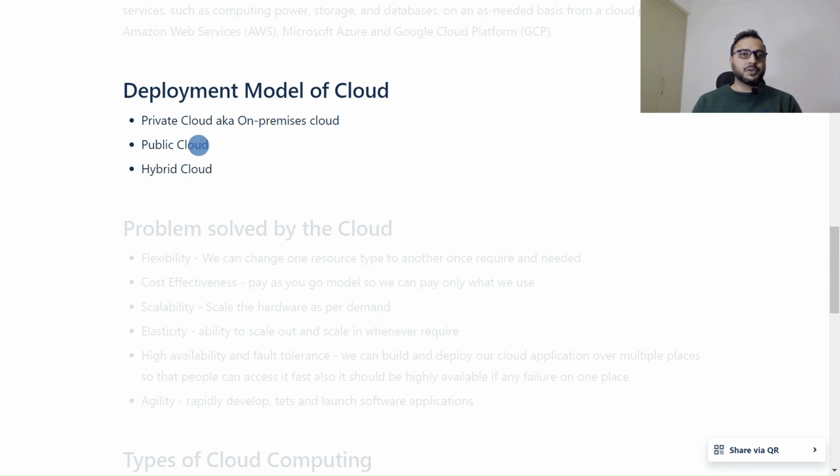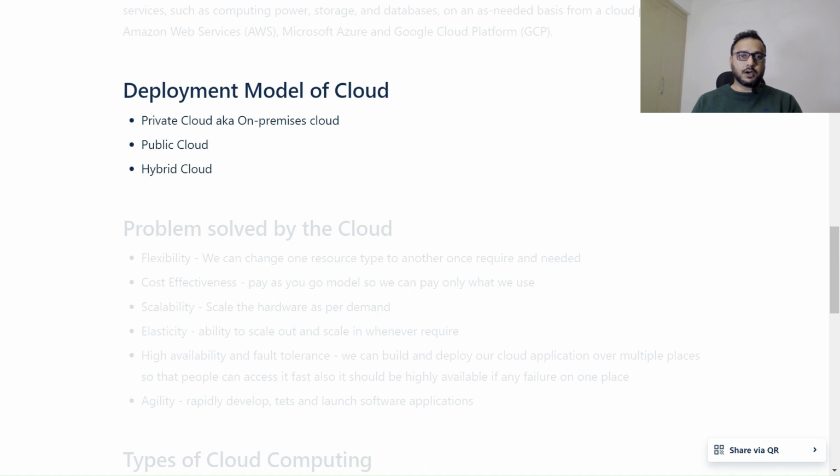Hybrid cloud is a combination of private cloud plus public cloud. Some servers we have in the private cloud, and some servers we have with public clouds, and our architecture is a mix of both. That model we call hybrid cloud, right?